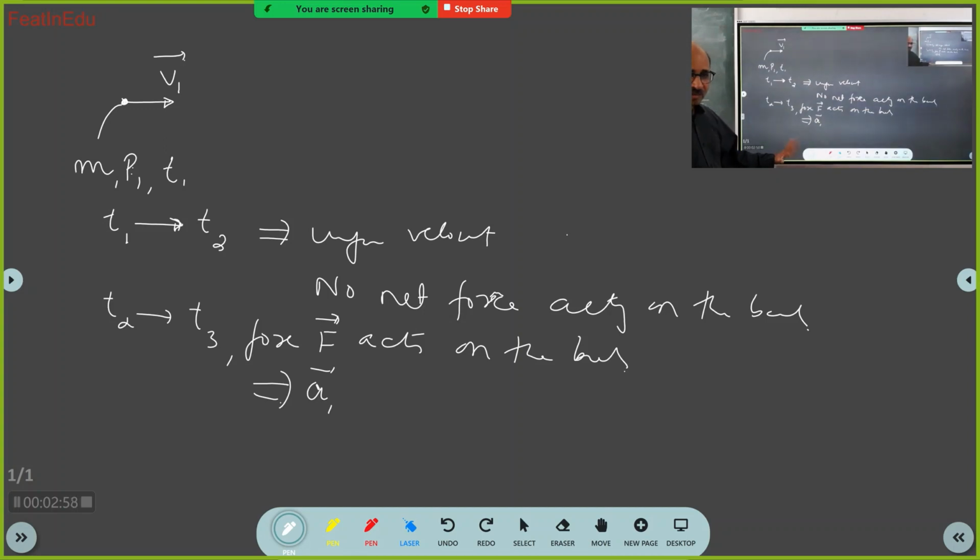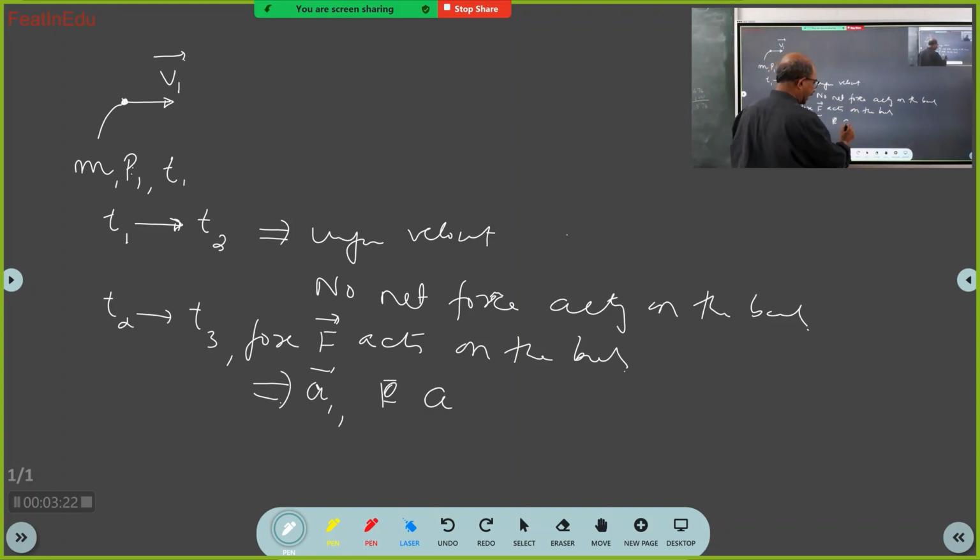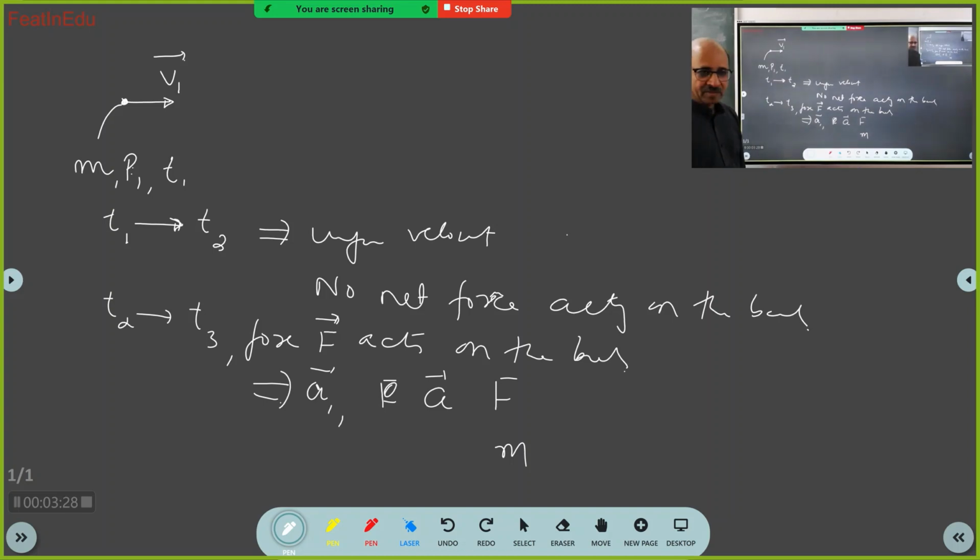Why did it accelerate? See, what is acceleration? Change of velocity is acceleration. Why is it accelerating? Sir, because force. That's all I wanted to tell. Because force is acting, it is accelerating. You listen to the question. Got it? Now, there is acceleration, there is force, and there is mass. How are these three quantities related?